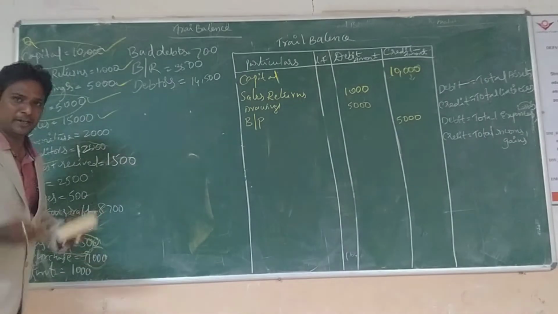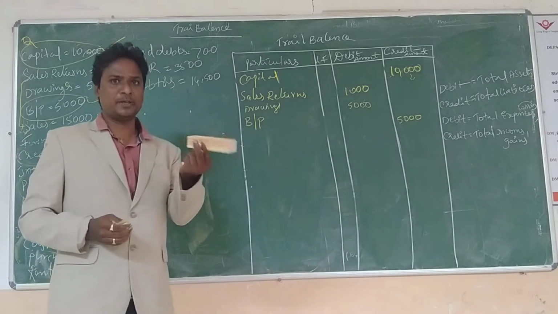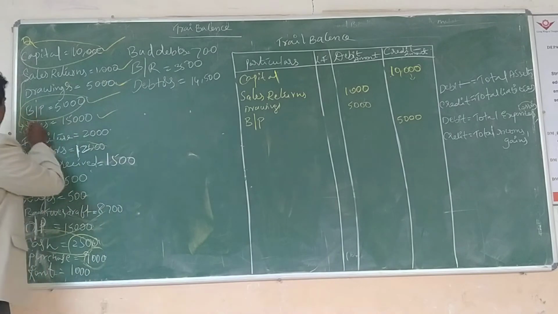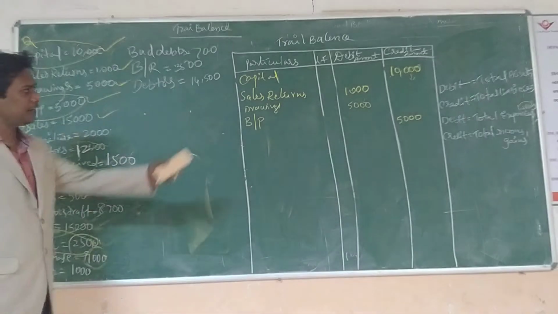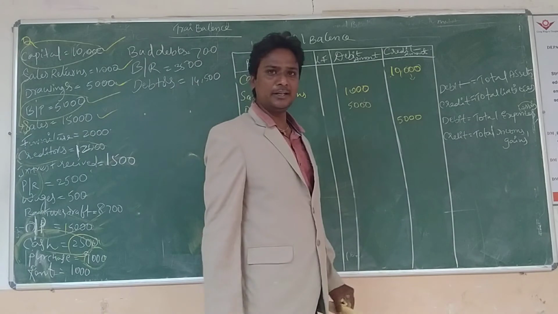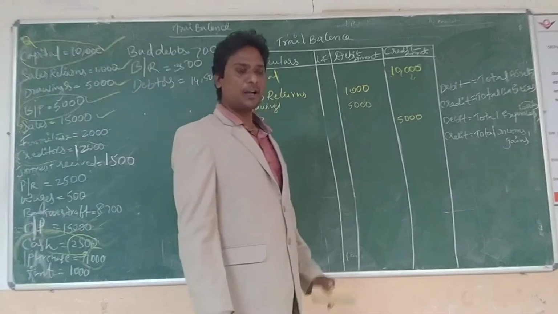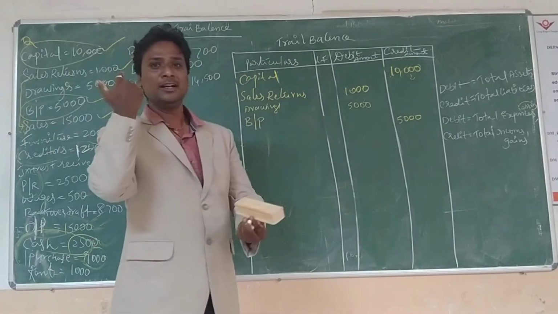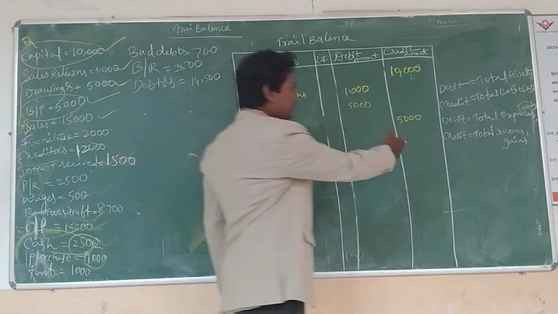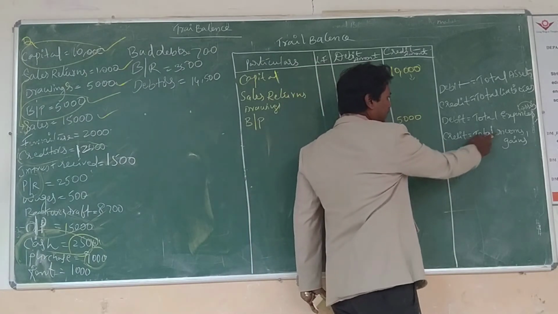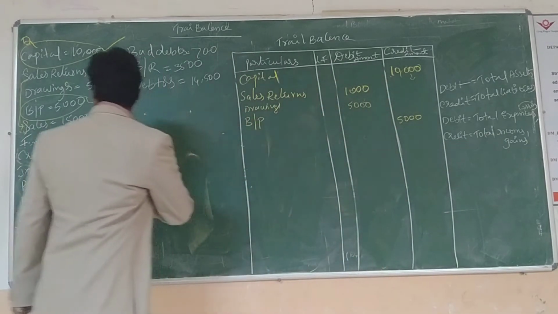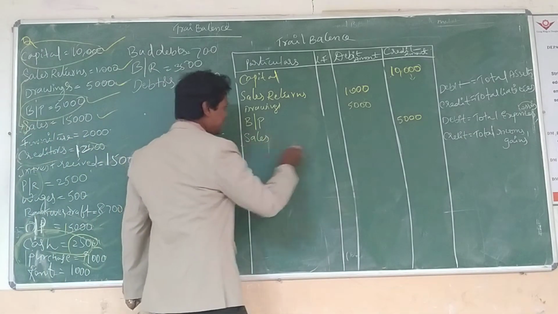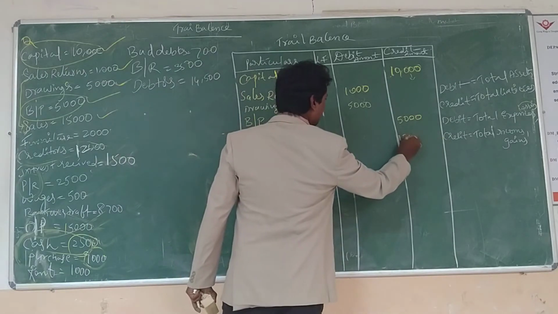Sales means we are earning money, so we consider it income. Because we sold a particular asset, we are getting income. That's why income goes to credit, total income and gains. Sales, 50,000 rupees.